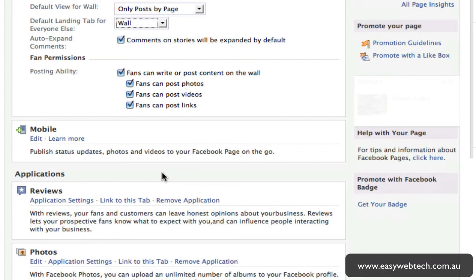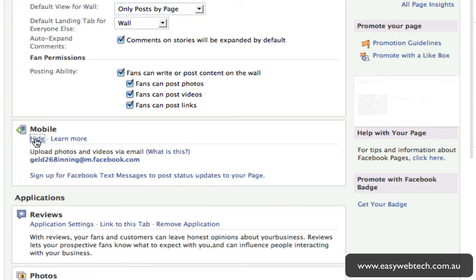This mobile section is probably not something you need to worry about right now unless you're key into your mobile. This is just saying a way that you can upload photos and videos directly from a mobile space. Something that's probably a little bit more advanced at this stage. However, if you do understand this, obviously get in and have a go of this.